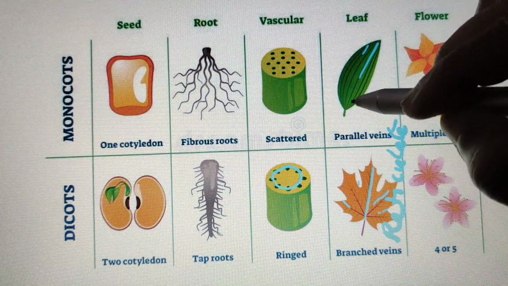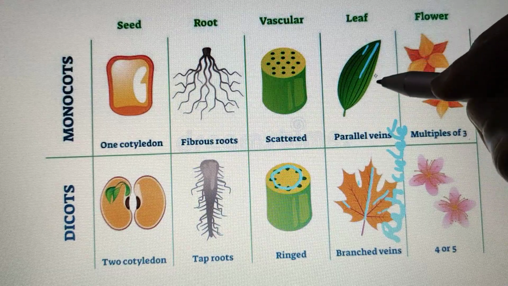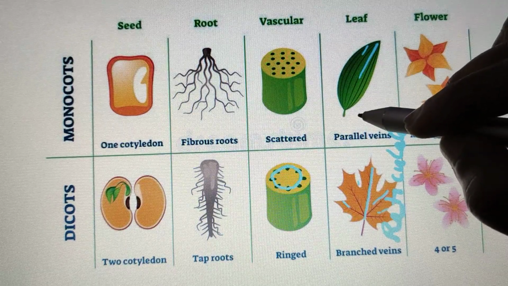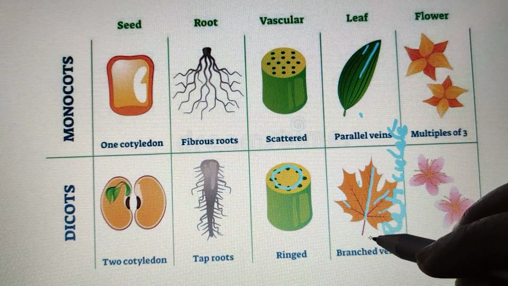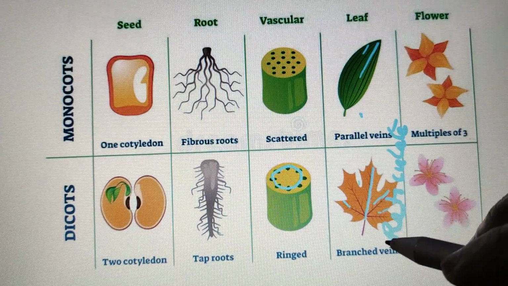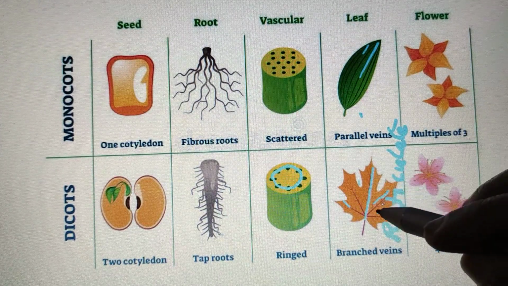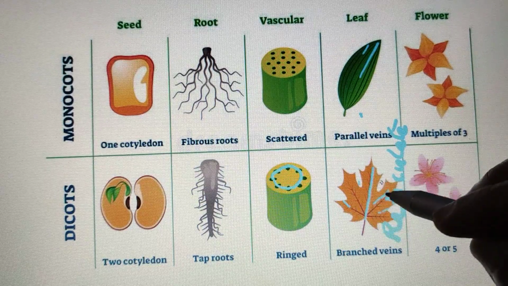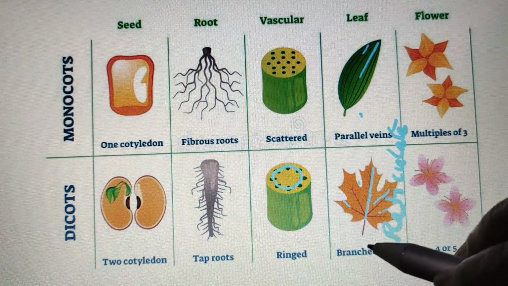So the veins are arranged parallelly in monocots. This is called a parallel venation. Whereas in dicots it is called a reticulate venation. The veins are arranged in the form of a network. So this is called a reticulate venation.